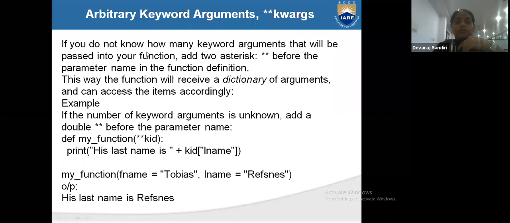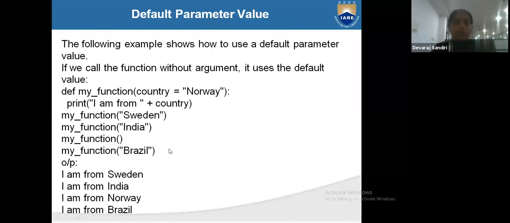Now, if you do this one, see here one program: def my_function(country = "Norway"): print I am